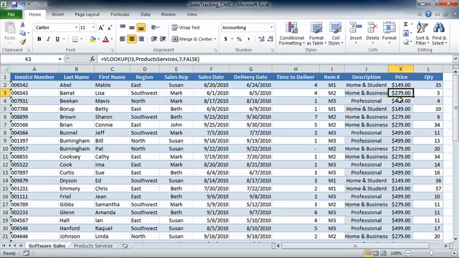If a workbook or worksheet name contains spaces, like some of ours might, it has to be enclosed in single quotation marks. In this case, we weren't referring to a cell or a range of cells, but instead to the name of a table. So as I said, it's easiest to click on things or to use names. I prefer to use names because it also makes things easier to understand. When we look at these functions in the formula bar, we can see that it's going to something called products and services, and that's more descriptive than something like Sheet2 A1 to B55.